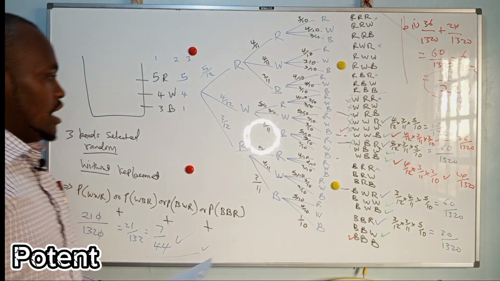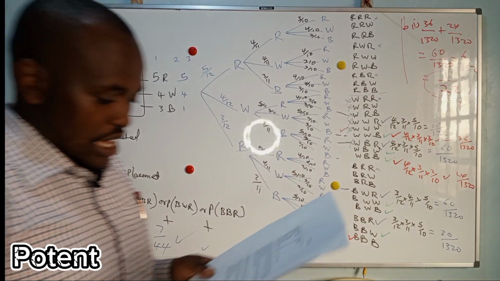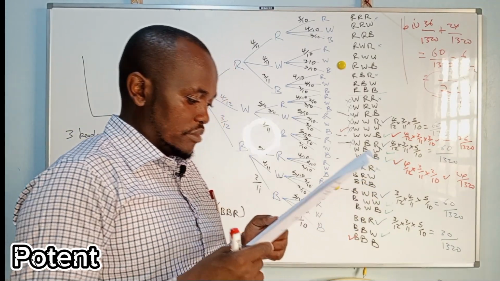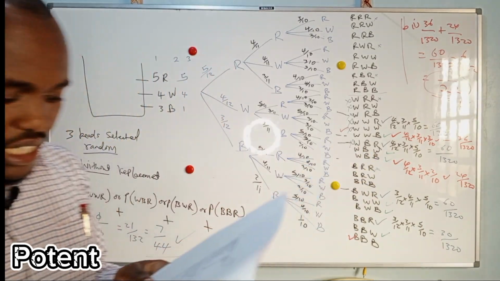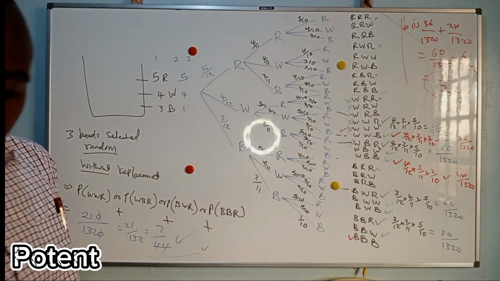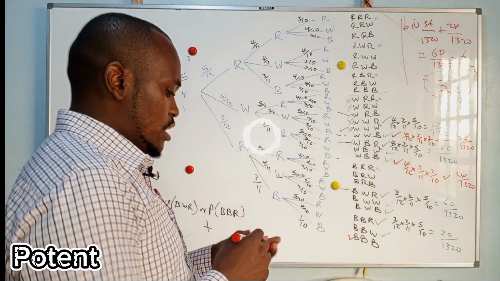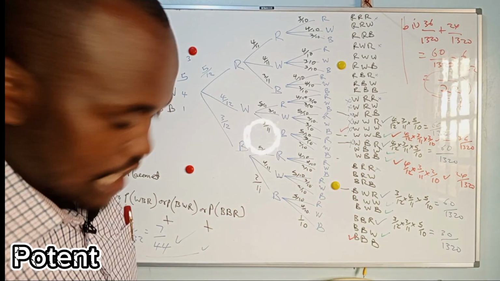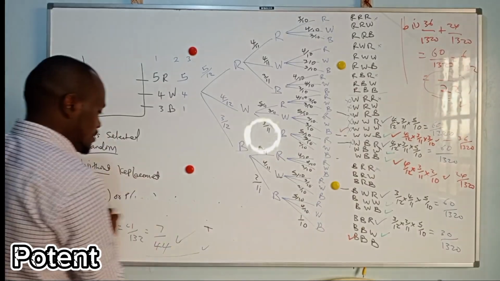Okay? Yes, the last part. Beads picked are of the same color. So, the probability that you pick only beads of the same color.